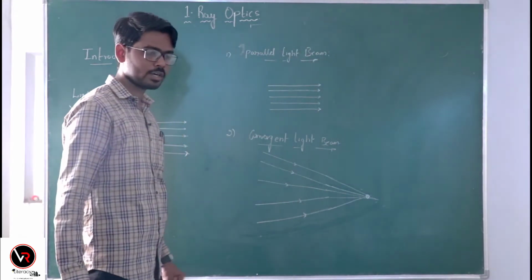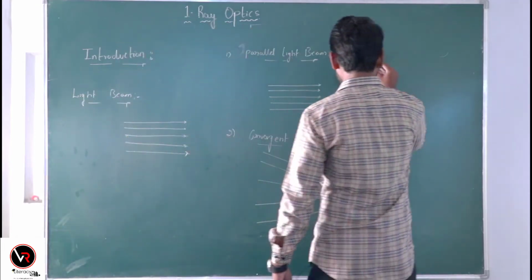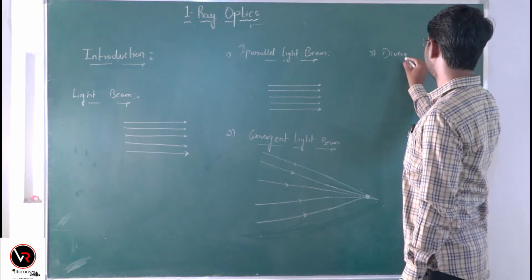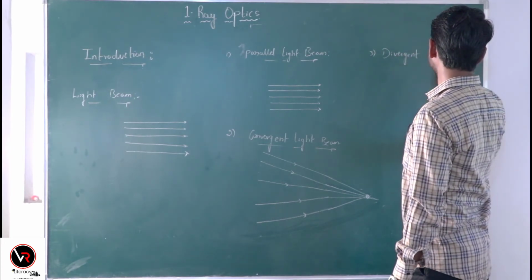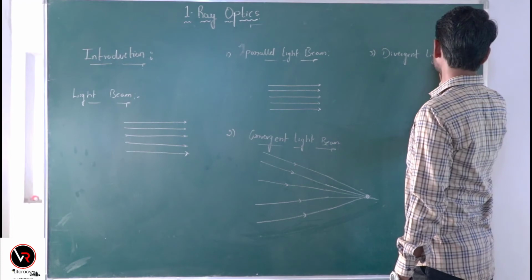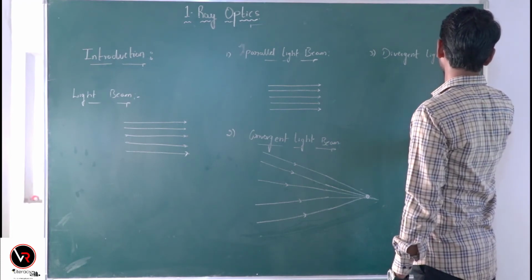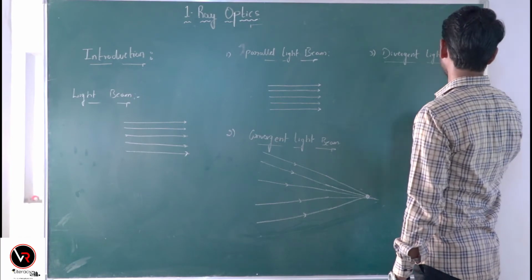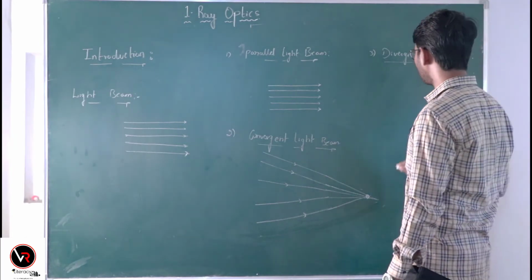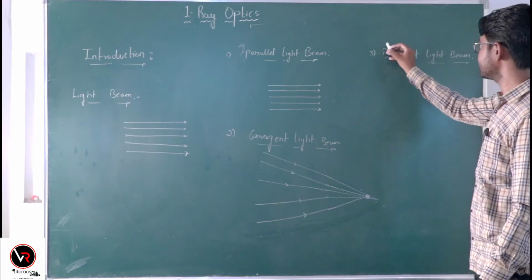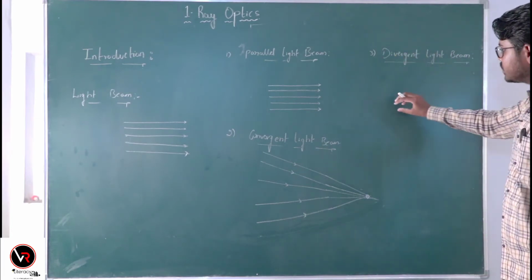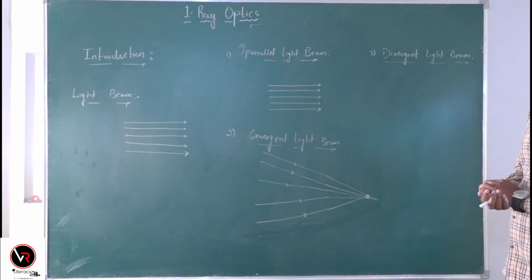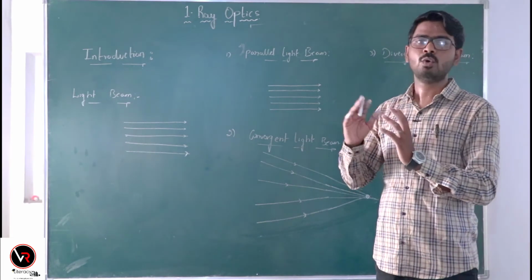Okay, this is the convergent light beam. And the third type of light beam is the divergent light beam. In this, the name itself suggests that the rays coming from the light source diverge, they move apart, and the distance between the rays will increase.